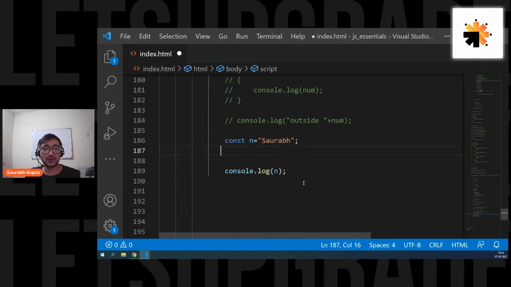Is that clear? Yogesh, const is also block scoped. Okay, Yogesh? Is that cleared? Mohammed Faiz, buddy, if you want to connect with me, you can just write down your doubt. I can't understand what kind of outline you're talking about. I'm so sorry about that, buddy. So do one thing, just go on the community, paste your screenshot, write down your code, and write down whatever doubt you have, and just tag me. Just write @Saurabh Gupta, and I'll see your doubt and I'll solve it. Is that clear, buddy?